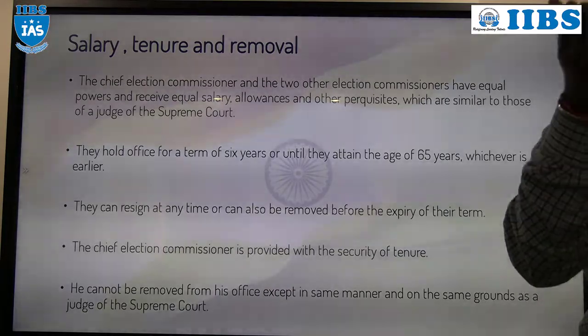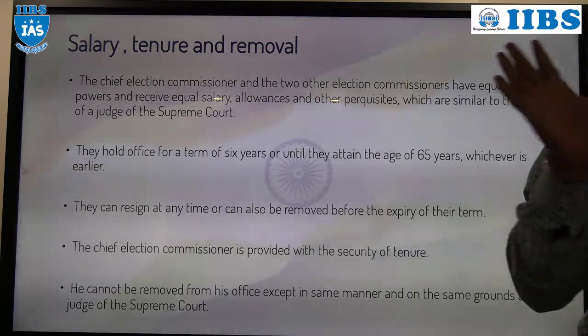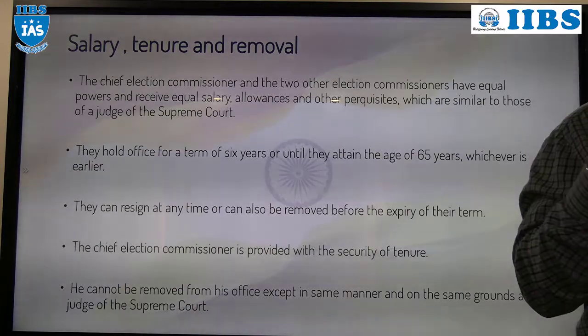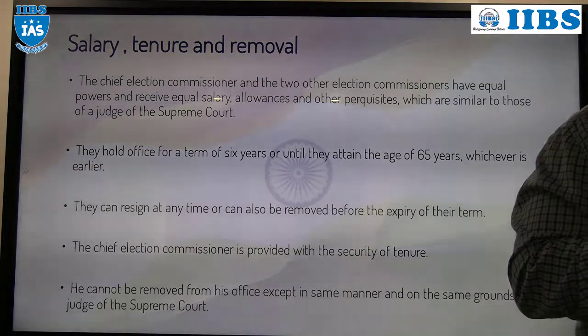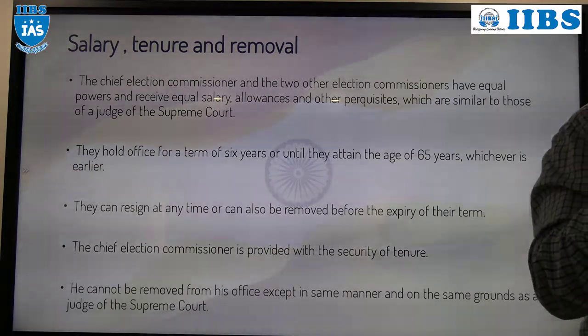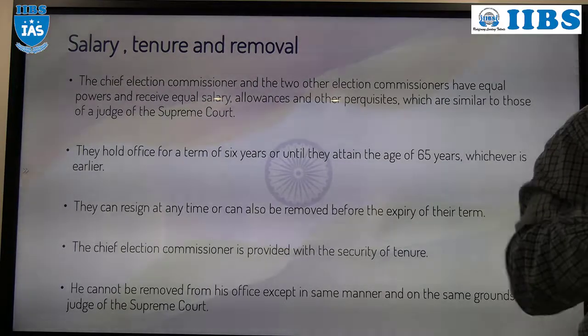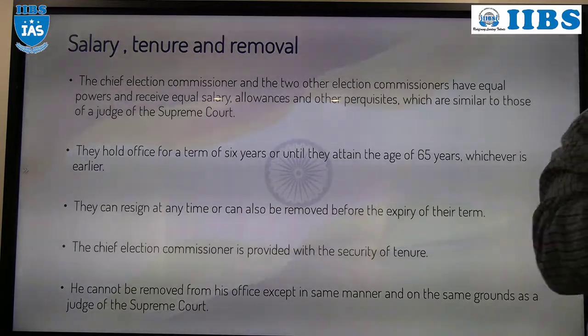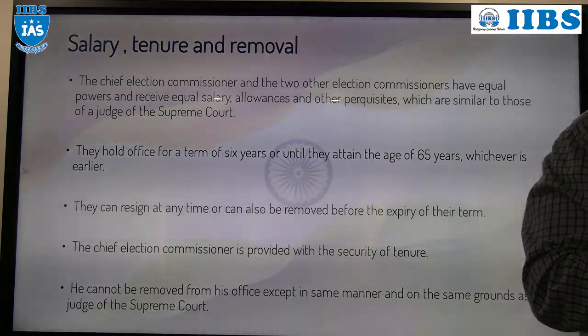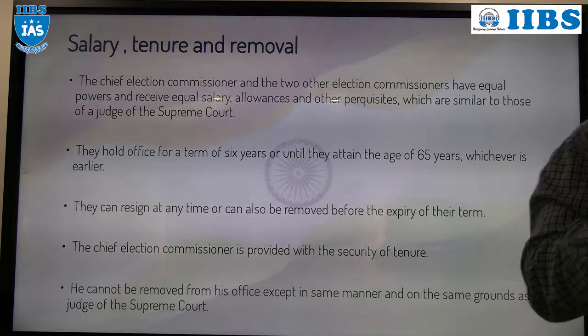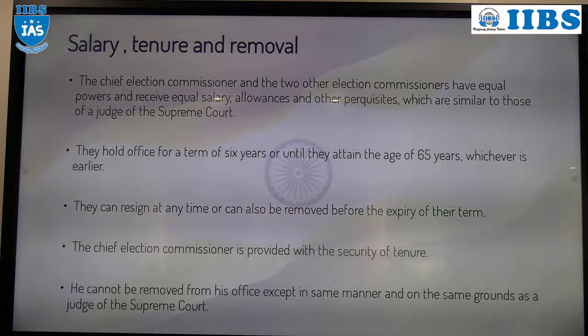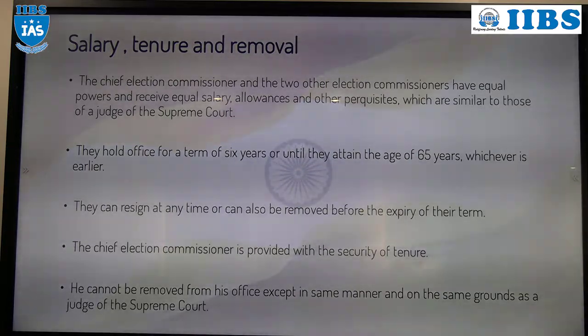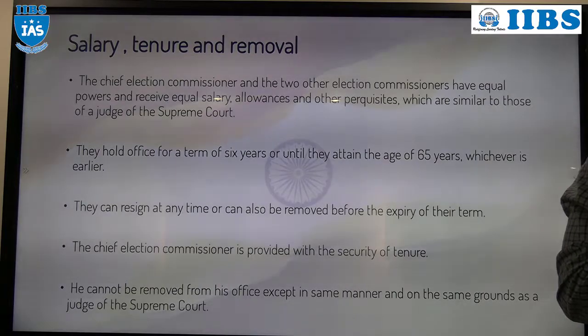Powers of the Election Commissioner and Chief Election Commissioner are equal. If a particular person is appointed as Chief Election Commissioner, he doesn't have any special power. Understood? So don't think that the Chief Election Commissioner is more powerful than the Election Commissioner. No, powers are equally distributed among the Chief Election Commissioner as well as the Election Commissioners.